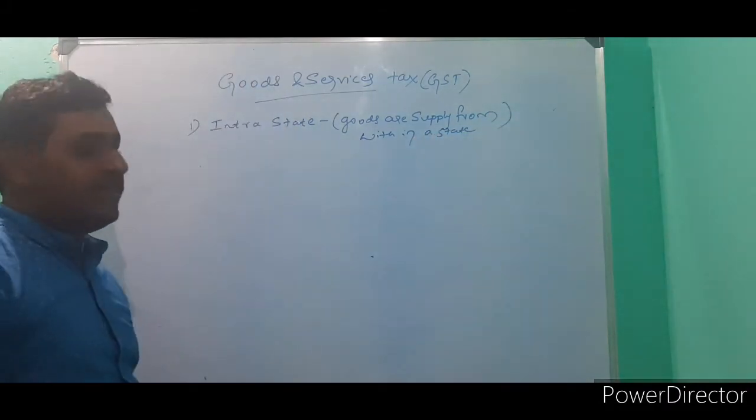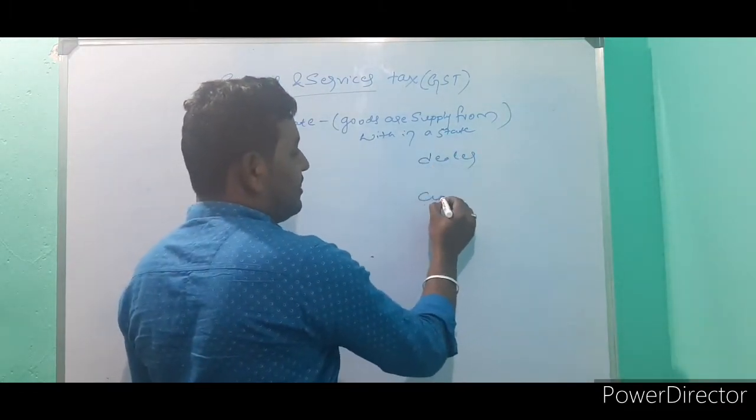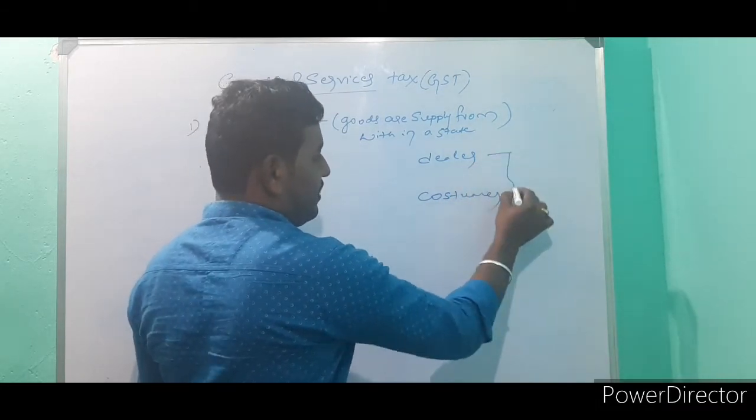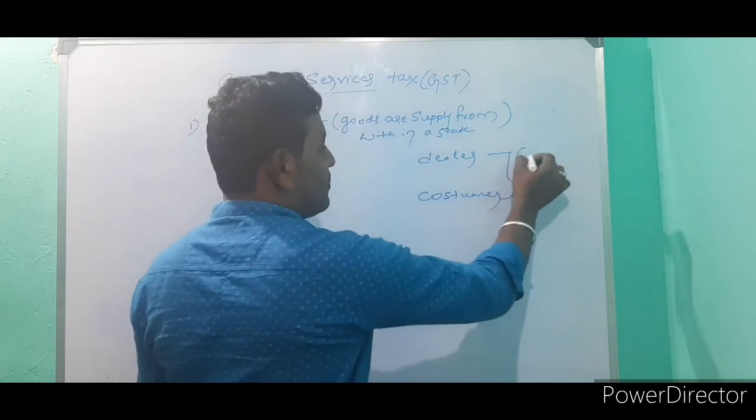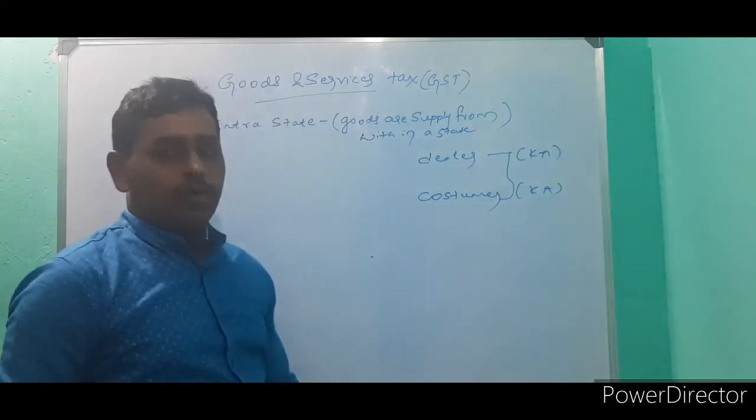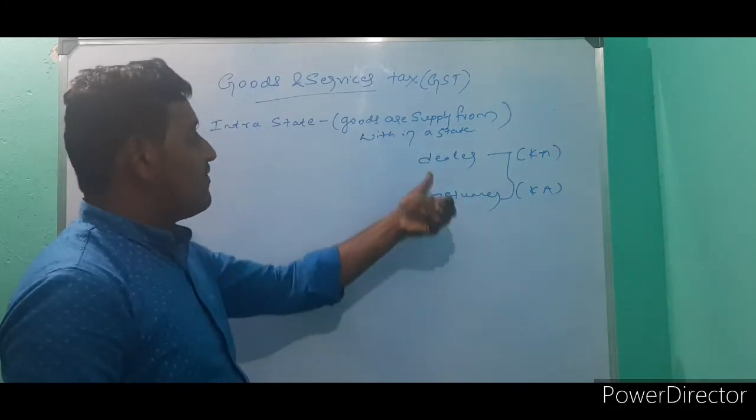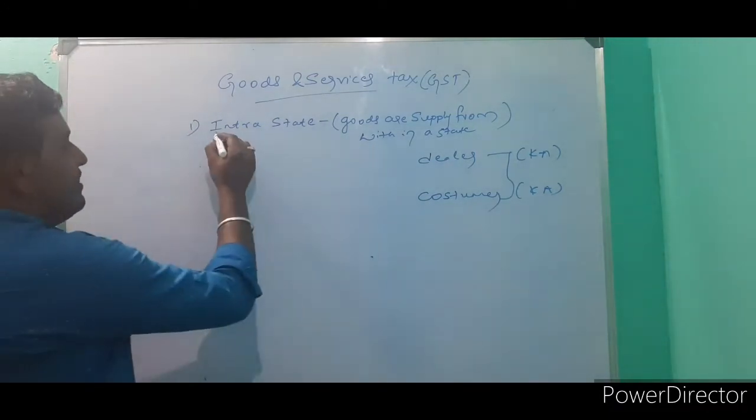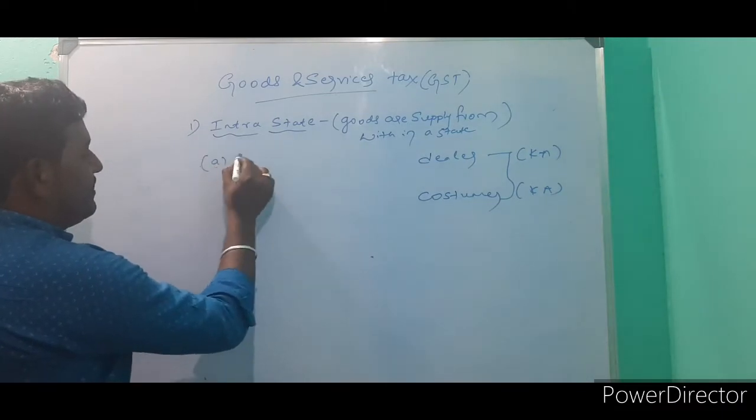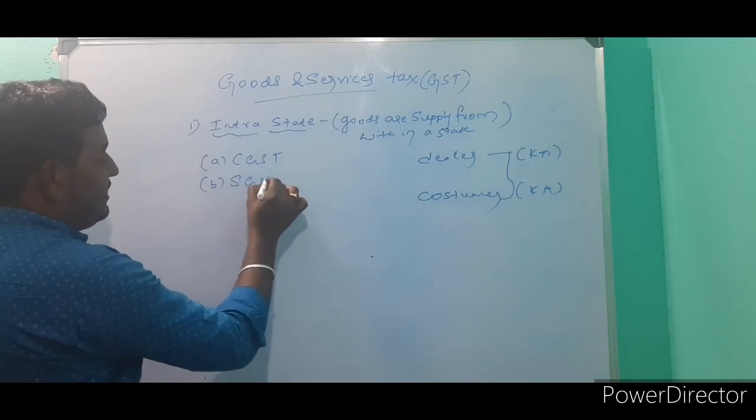Goods are supplied from within a state means here a dealer is there and here a customer is there, and the dealer also belongs to the same state. Suppose the dealer belongs to Karnataka, then the customer also belongs to Karnataka, meaning both are in the same state. This type of transaction is called an intrastate transaction. In this intrastate transaction we will find CGST and next we will find SGST.